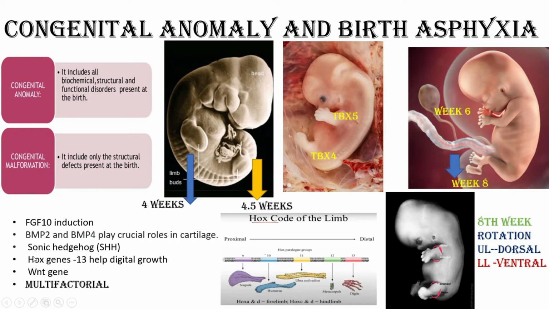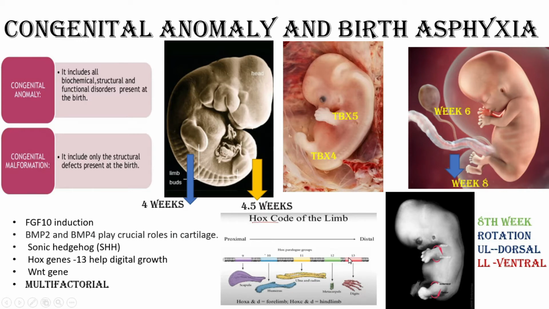Now especially the Hox gene has different parts: Hox 9 helps to develop the scapula, 10 will develop the humerus, 11 the radius and ulna, 12 the metacarpals, and 13, this has been asked in the AIIMS exam. Hox 13 gene is responsible for digit development.